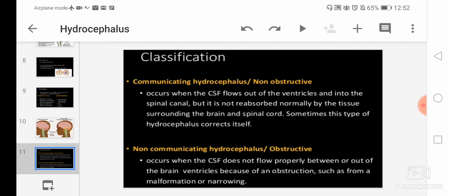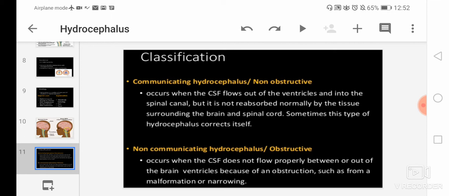The flow of the CSF was very good, but it will not be reabsorbed normally. So here the problem is in reabsorption, and sometimes this type of hydrocephalus corrects itself. So this is known as communicating hydrocephalus.